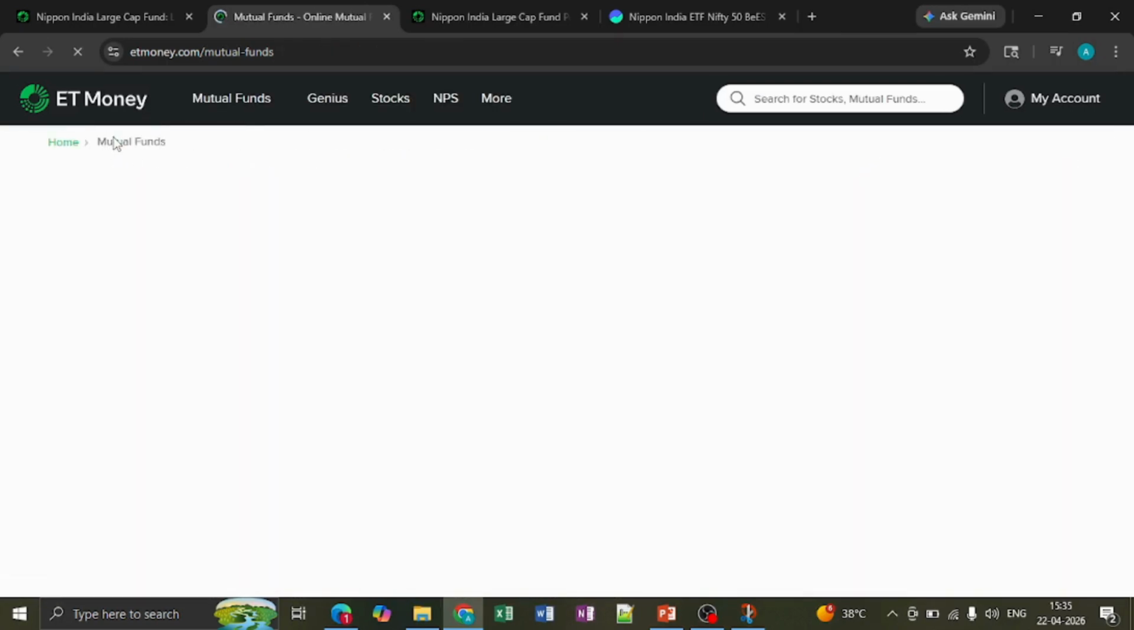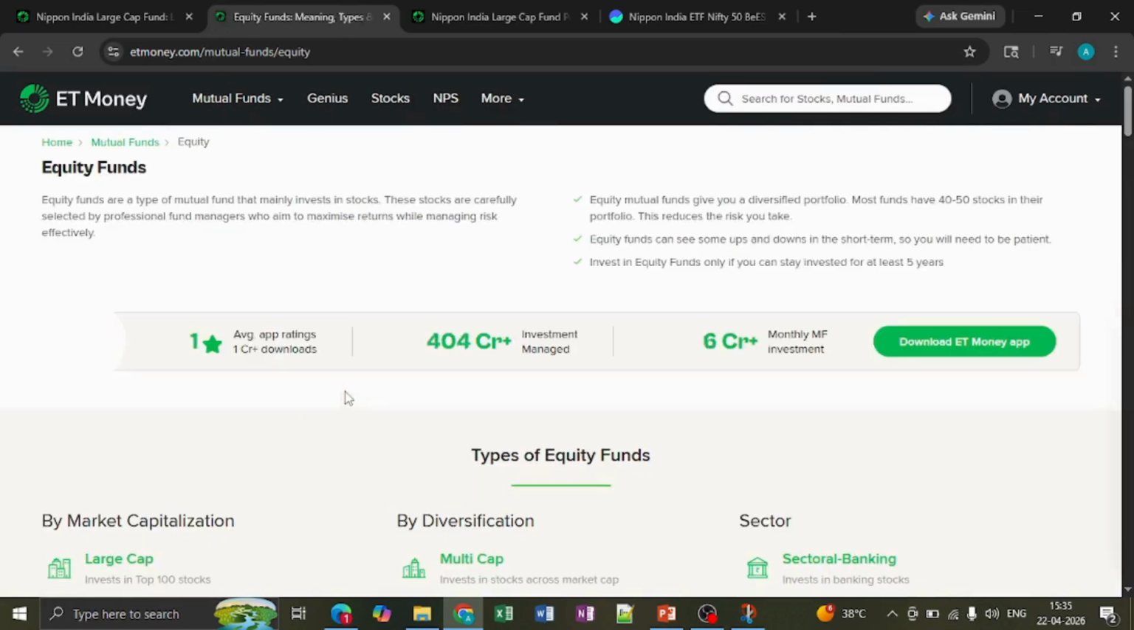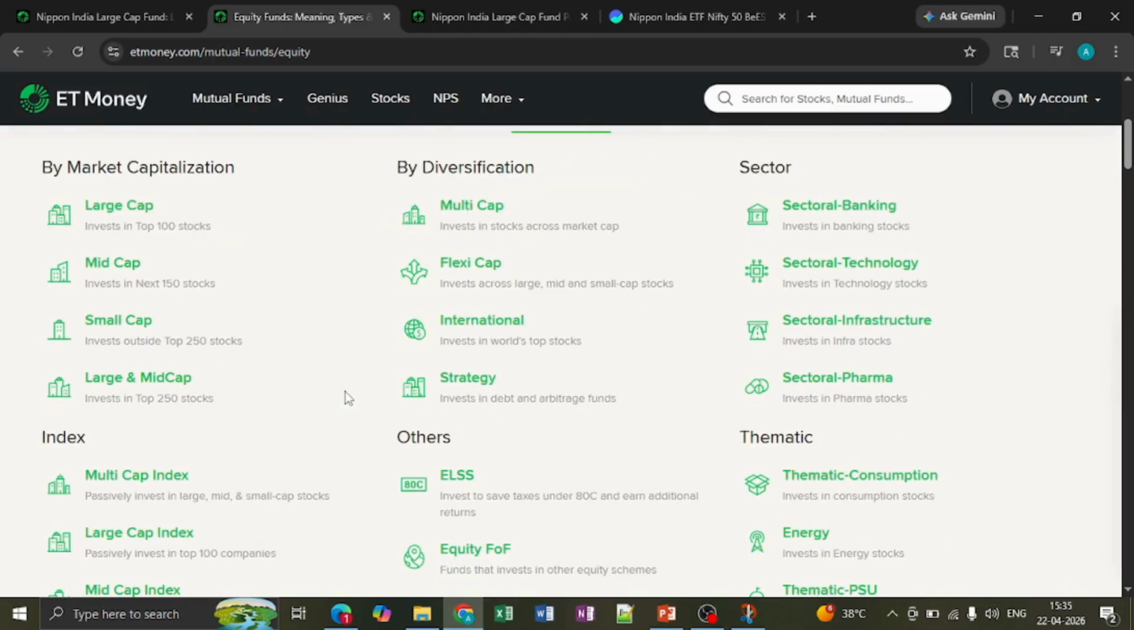Now I'll just give a summary of all the equity funds that are available. So this is just beginner info. A large cap, as I mentioned, will be the top 100. Mid cap is next, from 101 to the next 250, so it will be 150 companies. Small cap will be 250.